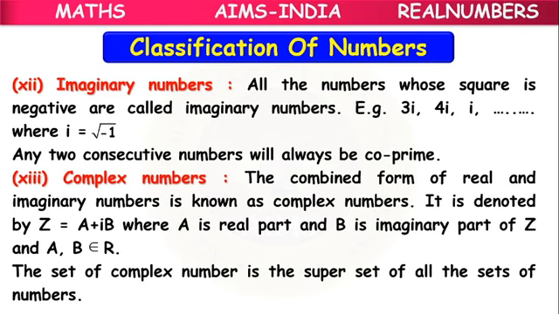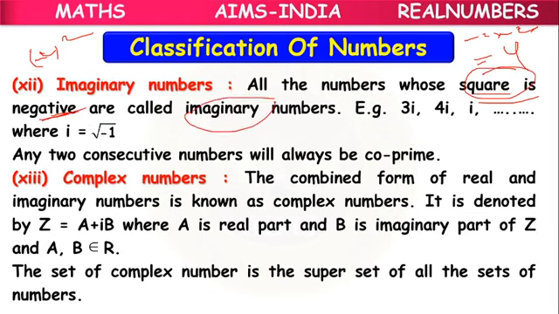Means whose square value is negative. Because any number, if I square it, -2 whole square, -2 into -2, it will become +4, positive. But only one kind of number, their square will always be negative. That kind of numbers are called imaginary numbers.